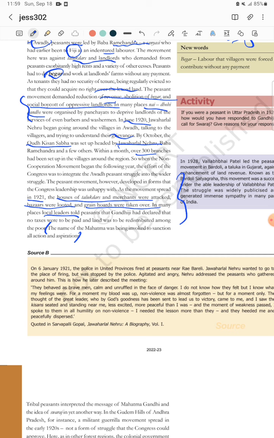That means when the peasants started attacking and looting the grains and land, many landlords fled, and some took the name of Gandhi to save themselves and cool down the situation. I hope this part is clear.